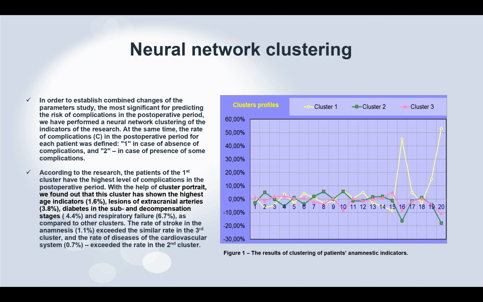So, according to the research, the patients of the first cluster have the highest level of anamnesis indicators. With the help of the cluster portrait, we found that this cluster showed the highest age indicators, lesion of the extracranial arteries, diabetes, sub and decompensation stages, and respiratory failure. The rate of stroke in the anamnesis exceeds a similar rate in the third cluster, and the rate of disease of the cardiovascular system exceeds the rate in the second cluster.